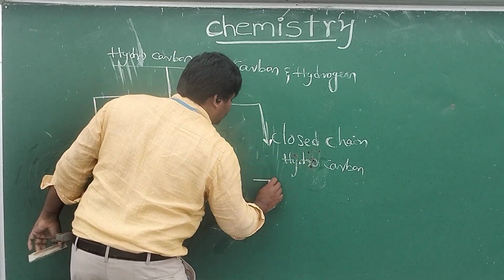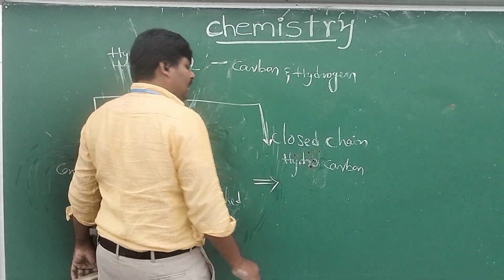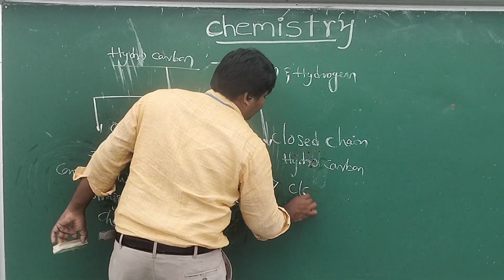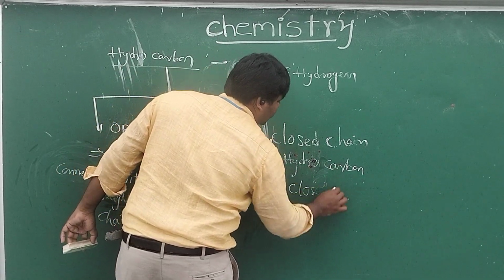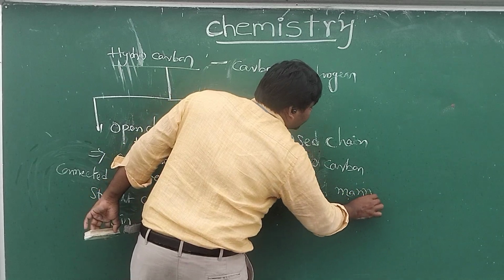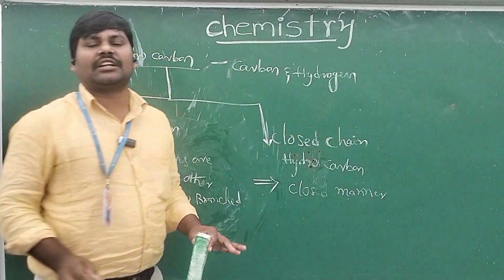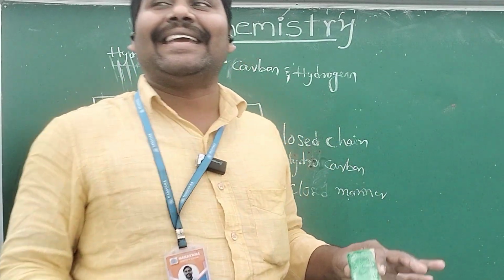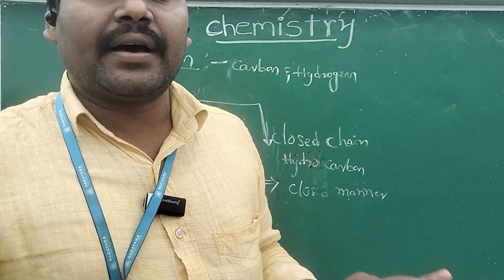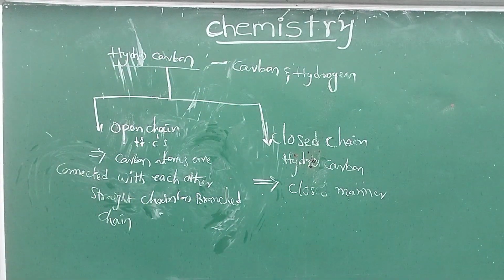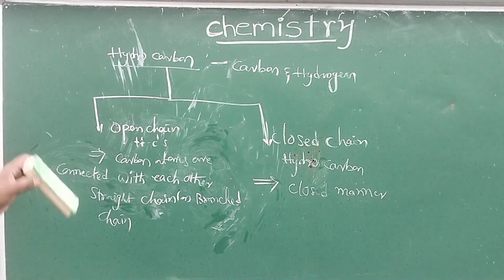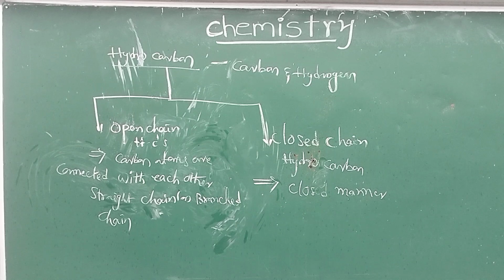Closed chain hydrocarbon is the hydrocarbon in which the carbon atoms are connected with each other in a closed manner or ring manner. The carbon atoms connected with each other in a closed manner or ring manner is called closed chain.